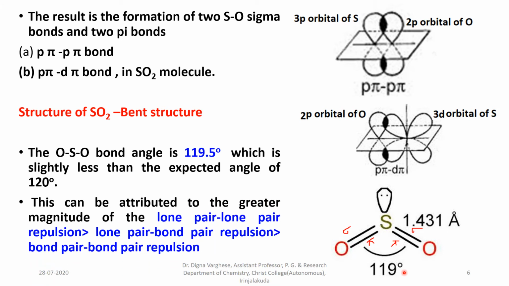This is due to the greater magnitude of lone pair-bond pair repulsion. So due to the existence of one lone pair here, the bond angle is less than 120 degrees, that is actually 119.5 degrees.